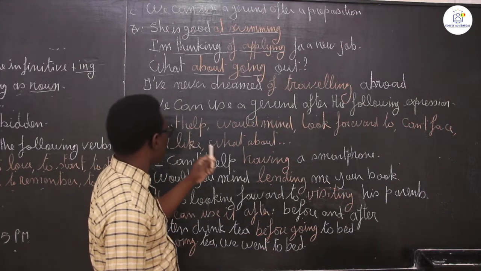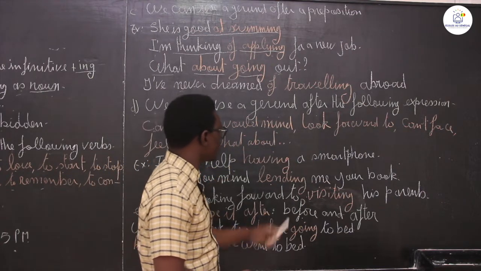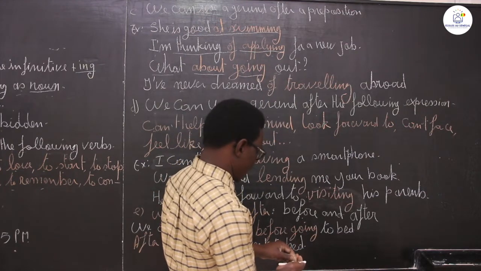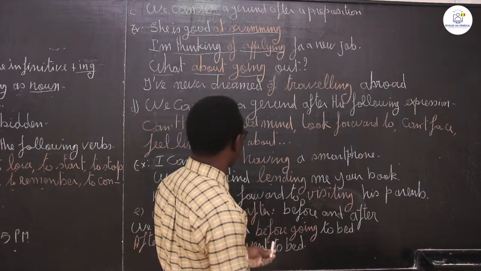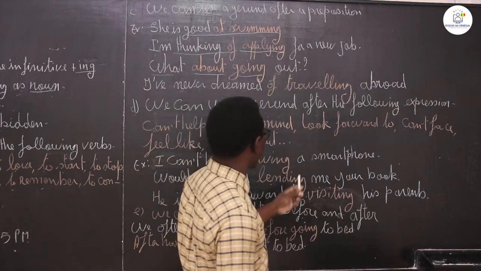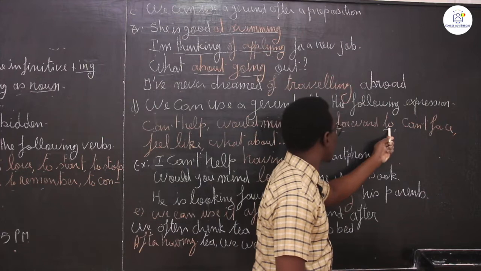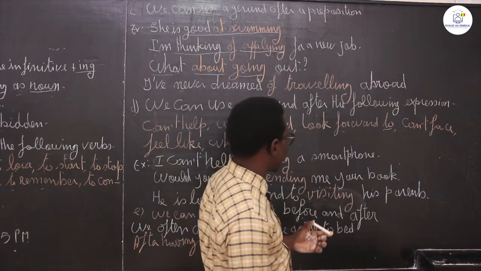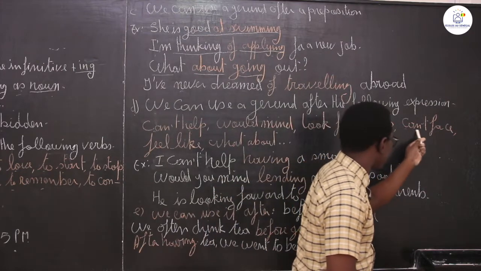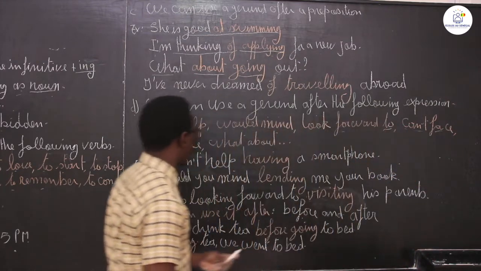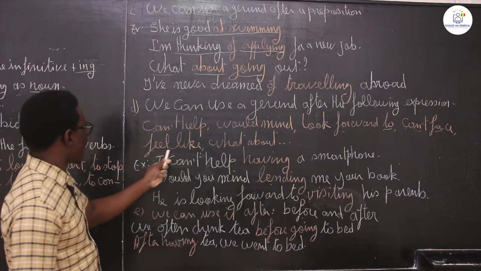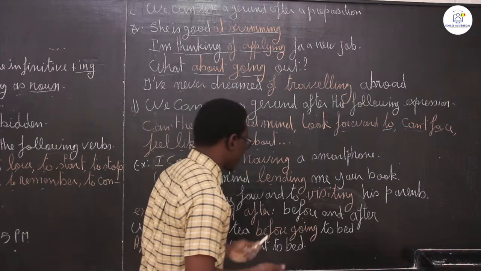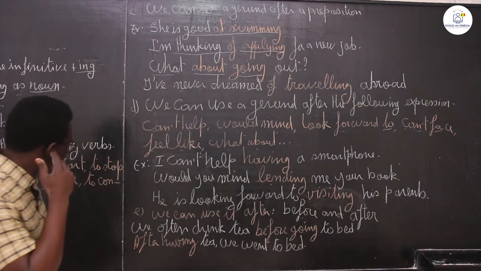Would mind, a kind of polite request: would you mind doing something? Look forward to, être impatient, avoir hâte de. You have can't face, can't support, can't bear. Feel like, avoir envie de. You have what about, et si on, que direz-vous de?